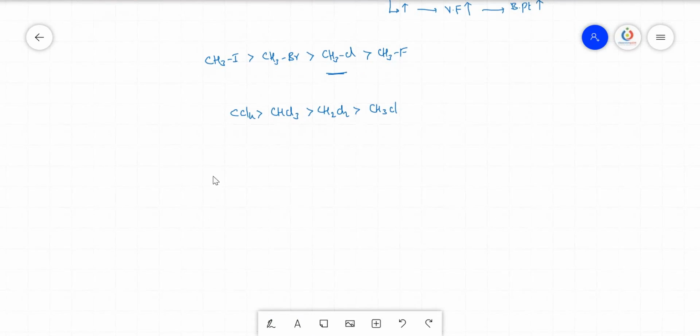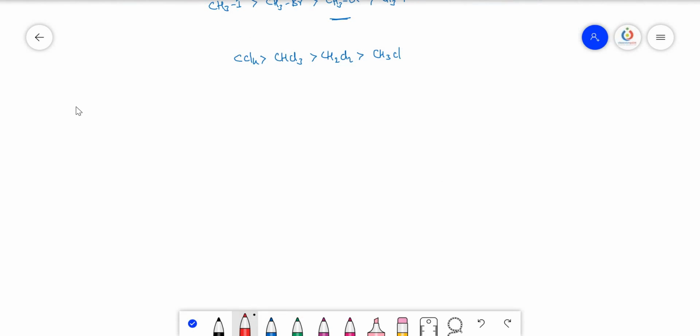Now let us see the dipole moment. In this dipole moment, we know that the dipole moment value mu is equal to Q into D. Q is the quantity of the charge, D is the distance between the two nuclei of the bonded atoms. So dipole moment depends on both the charge as well as the distance. If distance increases, dipole moment value also increases. At the same time, the charge must also increase.